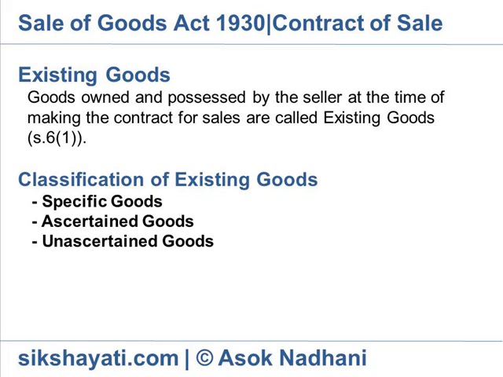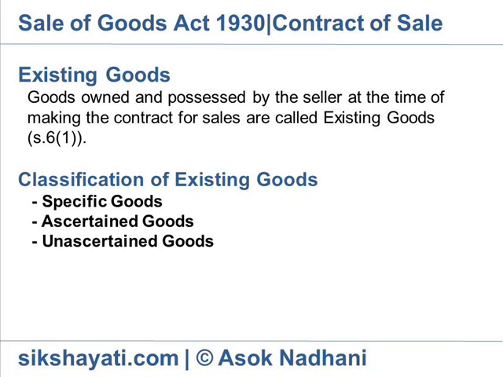Example: X agrees to sell Mr. Y a particular car bearing an identification number. It will be treated as sale of specific goods. Ascertained goods, identified after contract. Ascertained goods means goods segregated, separated, identified in accordance with the agreement after the contract is made. The identification takes place after making the contract of sale.